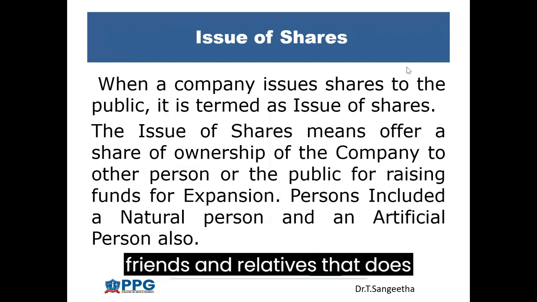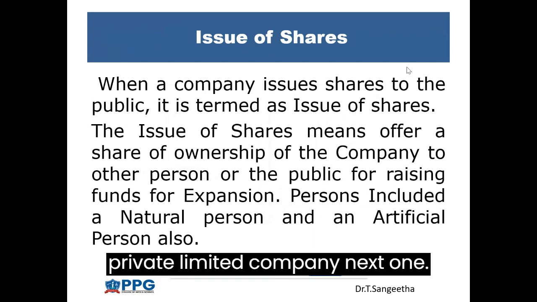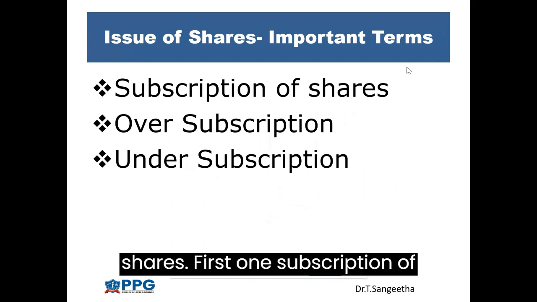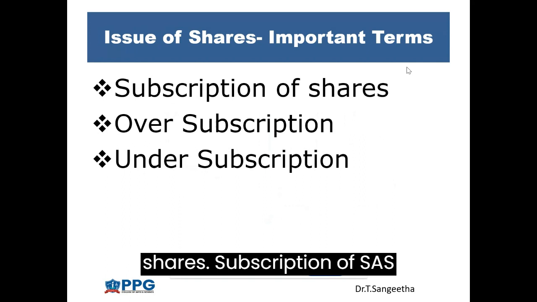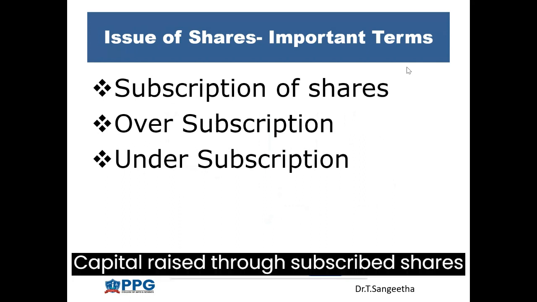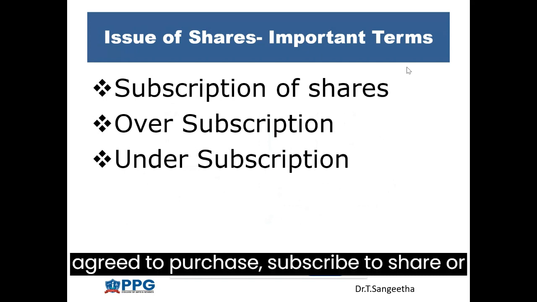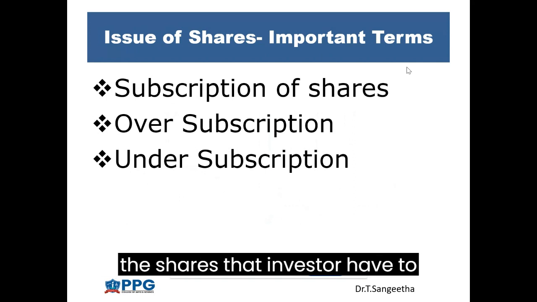Next one, here are some important terms of issue of shares. First one, subscription of shares. Capital raised through subscribed shares is the value of all the shares that investors agree to purchase. Subscribed shares are the shares that investors have promised to buy. Next one, oversubscription.